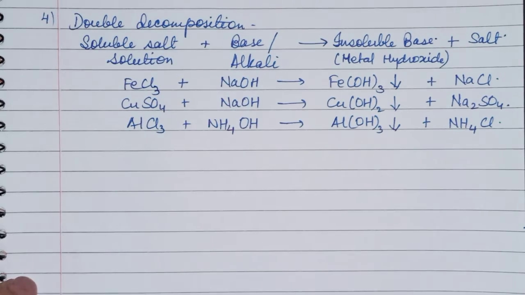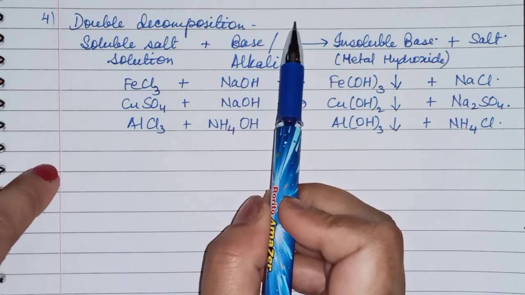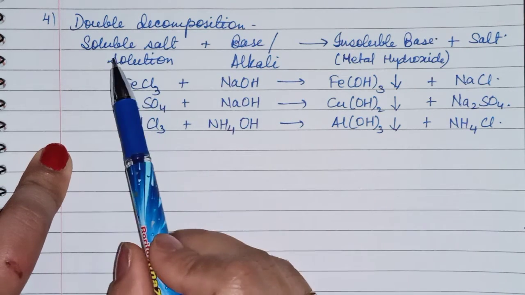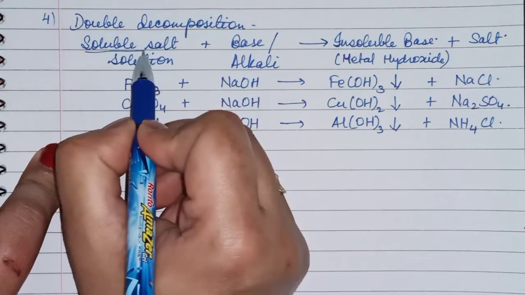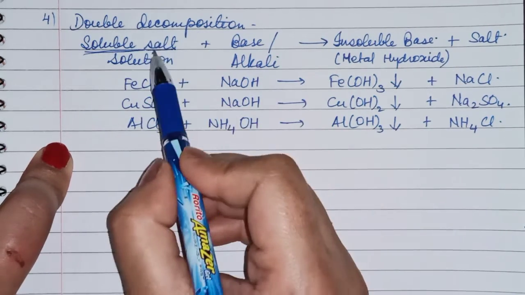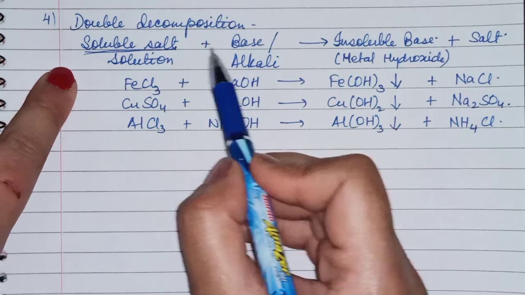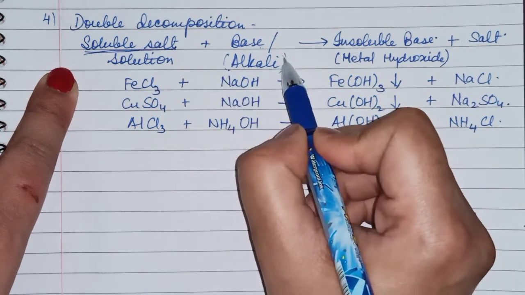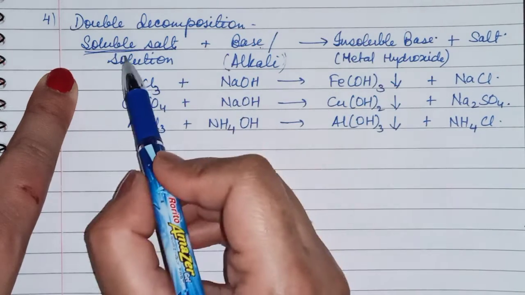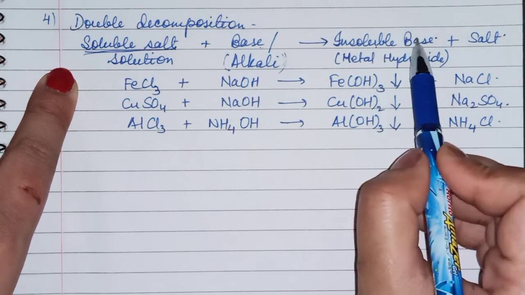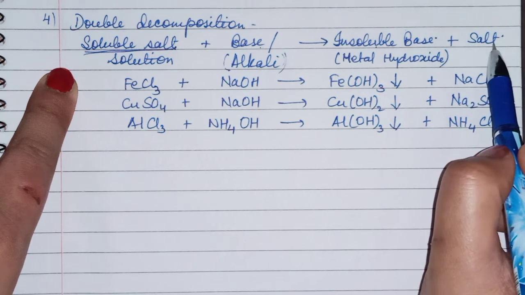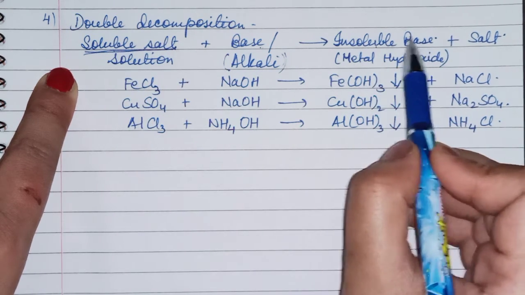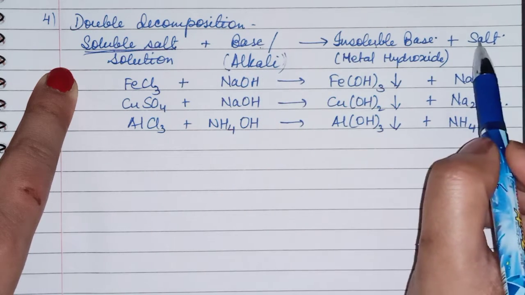Okay. Next is the double decomposition reaction. You have learnt this in class 9th also. In double decomposition, here you have to take a soluble salt. You have to take only a soluble salt which reacts with a base, and the base is in the form of an alkali. After the reaction, the soluble salt will produce an insoluble base and a salt is produced. Here is soluble salt, insoluble base, and here it is alkali and salt is formed.